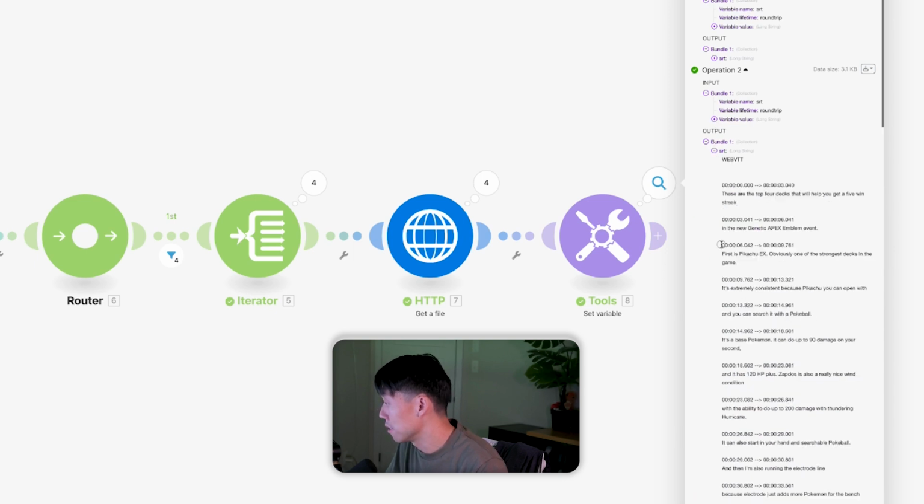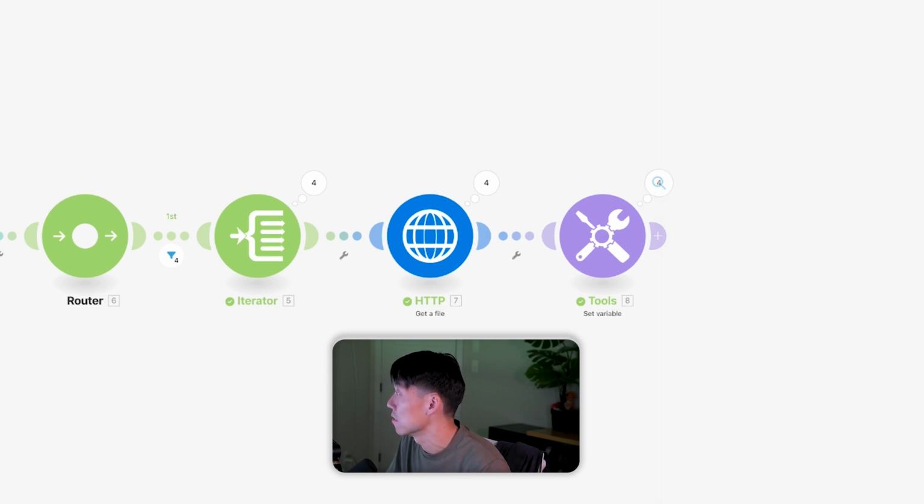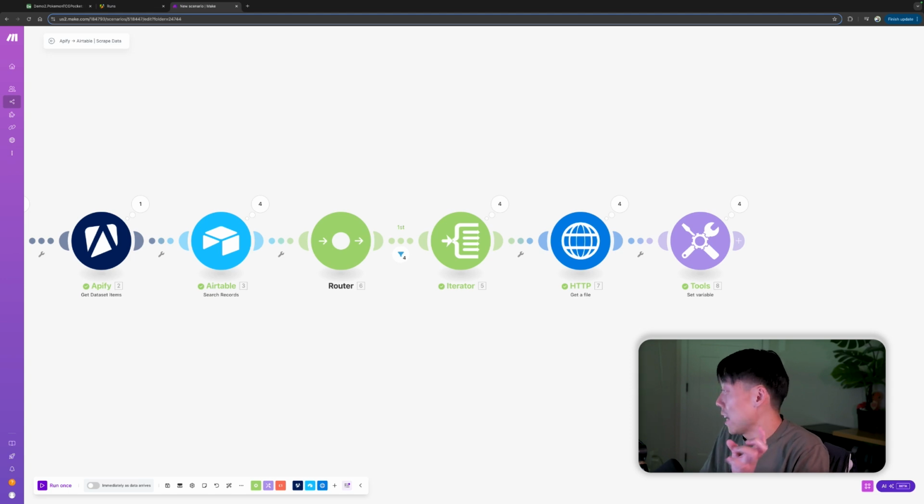This one, here's the Pikachu one. First is Pikachu EX. There we go. All right, so we have our subtitle files. Isn't that pretty neat? We scraped TikTok successfully. Actually, what's really cool now is that we could just take this and throw it through ChatGPT. So let's actually just go ahead and do that.